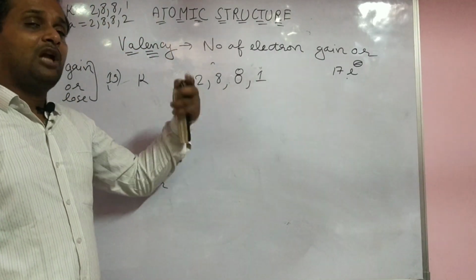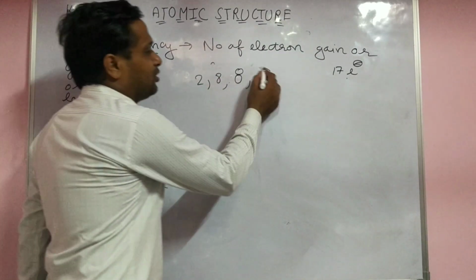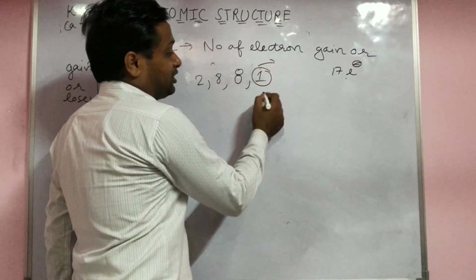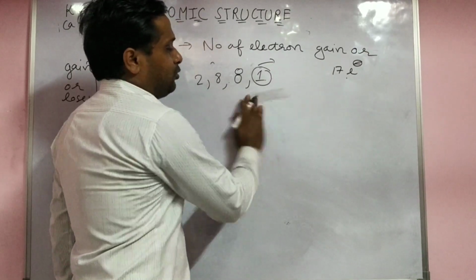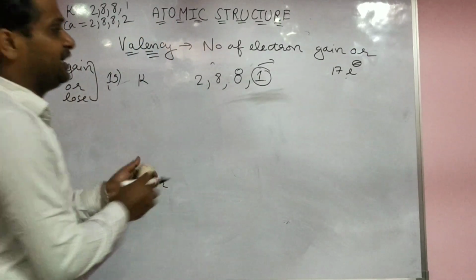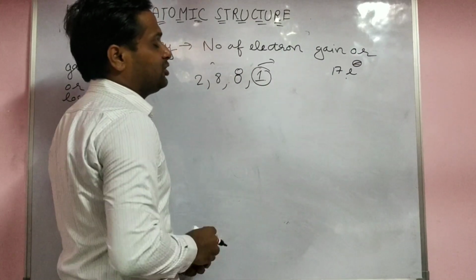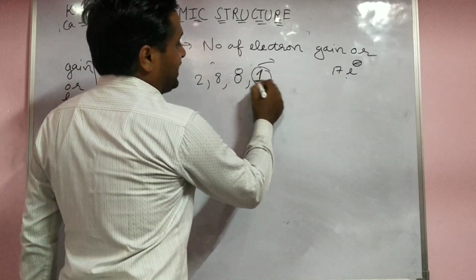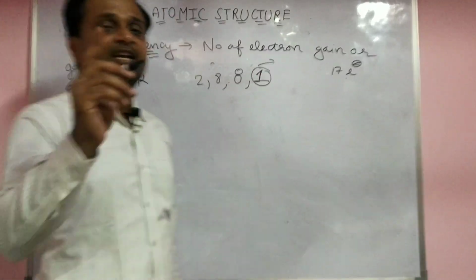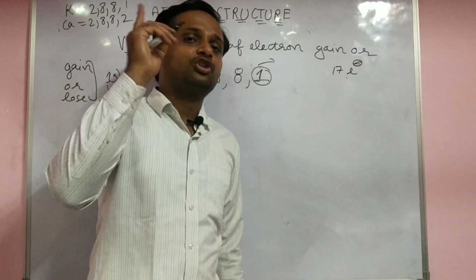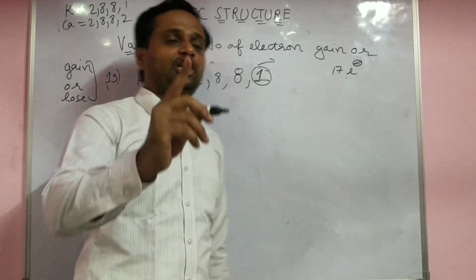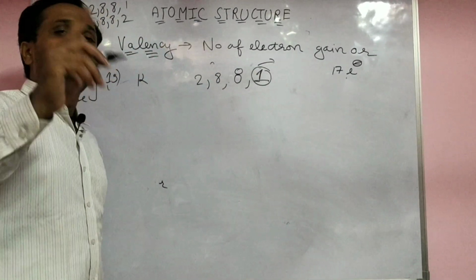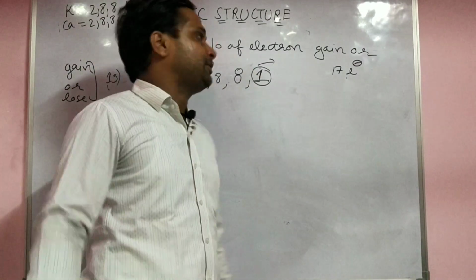So now try to find out the valency. Here 1 electron. So they want 32 to complete, not possible. 18 also not possible. So only 4 gain or loss. Yes, only 4 gain or loss. So they try to complete 8 electrons. In the first, second, third shell, 8 is also stable, 18 also. In the fourth shell, 8, 18 and 32. In the next shell, 8, 18, 32, 50.